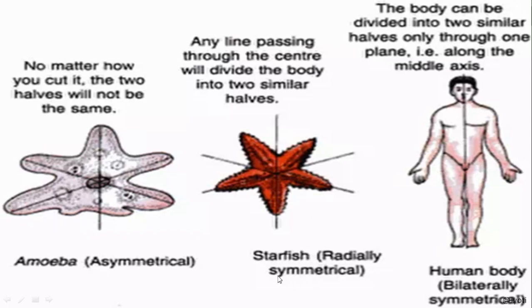Now coming to the radial symmetrical body, here you can see the body can be divided into two identical halves when it is divided by a plane passing through any radius. Okay. And here, as I was saying, in human beings the body is bilateral symmetry. The body can be divided into two equal halves, that is left half and right half, through one vertical plane only.